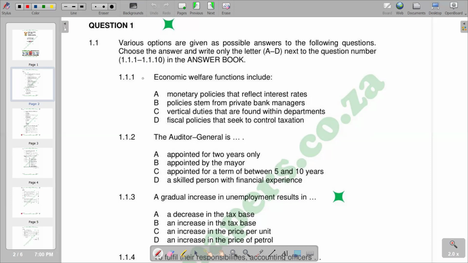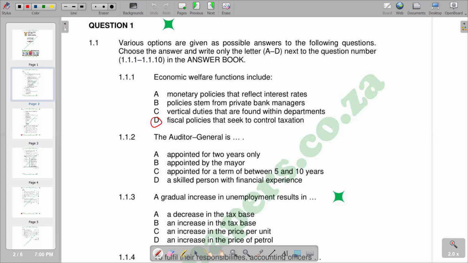So on the first question, that is 1.1.1, it reads economic welfare functions include. So you're given different responses that you need to go through. But according to the responses given, we'll see that the correct answer that we have there is D, which reads fiscal policies that seek to control taxation.